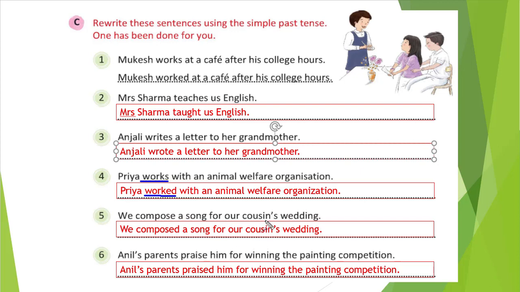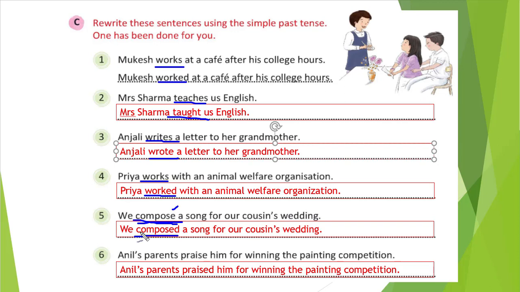We compose a song for our cousin's wedding. So compose, that is the verb. So the second form of compose is composed. We will write just a D because it is ending with an E. This rule we have seen. So we composed a song for our cousin's wedding. Right? Only what we have done? We have changed only the verb. We have just written our verb in the second form of the main verb.